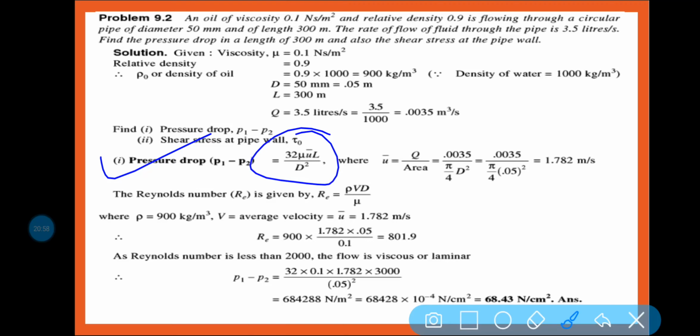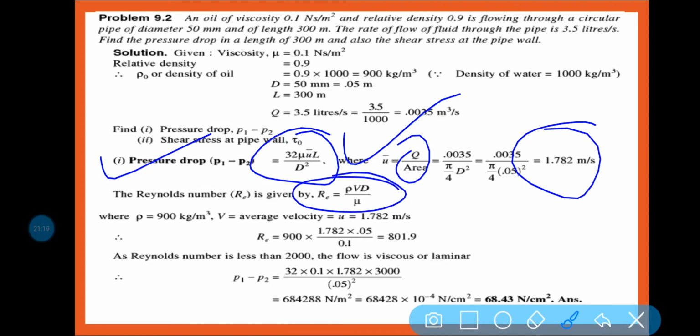32 mu V L by d square. V means here basically u bar, that is your average velocity, and u bar is equal to what? Q by area. So put the value, you will get the u bar, that is your average velocity. Reynolds number we can find out. Reynolds number is equal to rho V d by mu. Rho is given, V you have already found out.